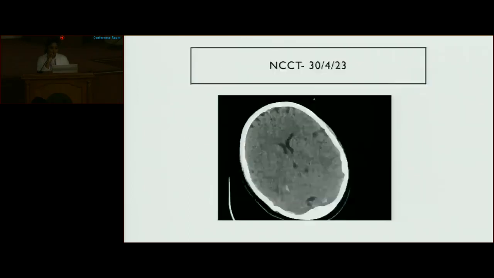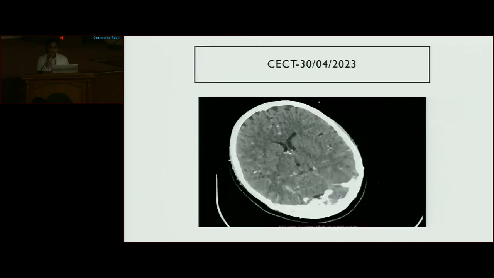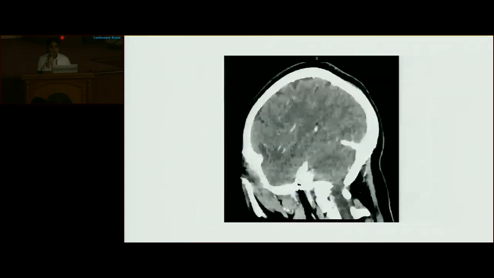The only positive finding in the NCCT was a linear hyperdensity that we can see in the right tentorium. On contrast studies, we can see that the dural venous sinuses are congested. This might be a subtle sign of venous thrombosis, but we should have had MRI studies with MR venography for confirmation. Thank you.